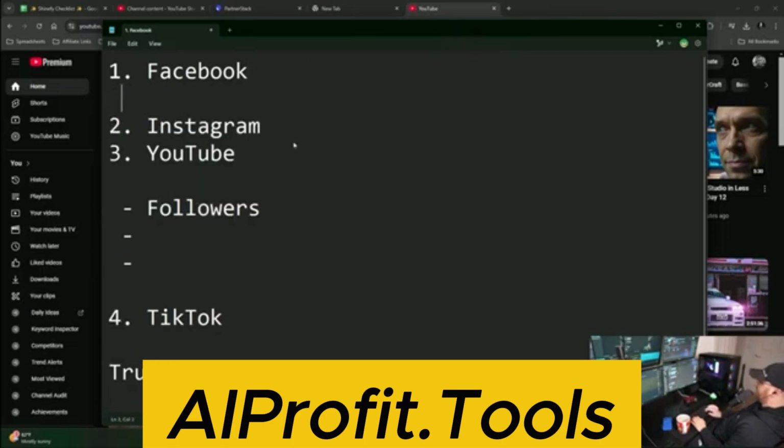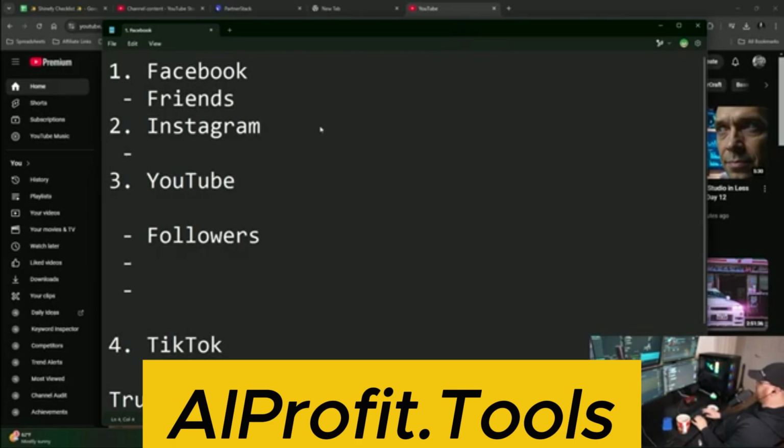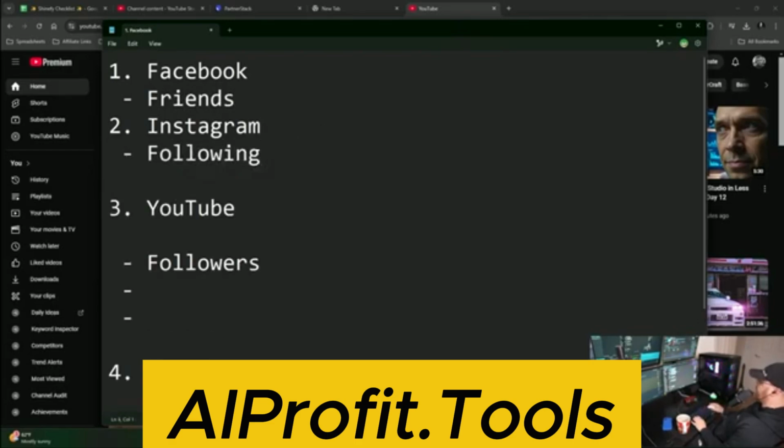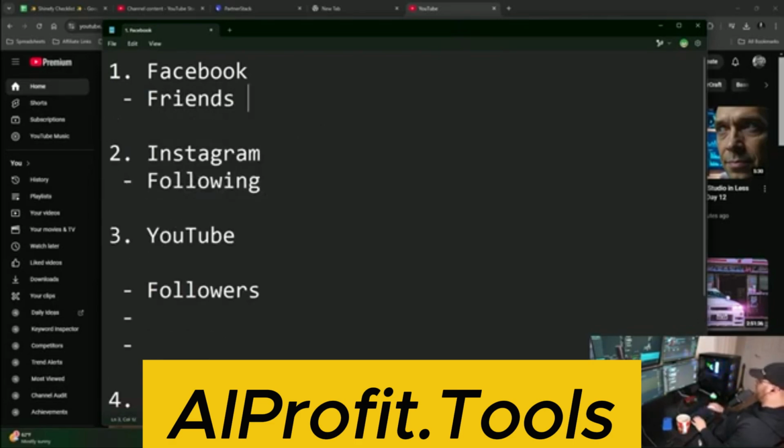And so the cool thing about Facebook is if you start adding people as friends and you start interacting and you start getting people, or even with Instagram too, let's say you start following people, there's a high chance that those people are going to go and follow you back. And most people don't realize this, but if you add a friend, you're actually following them.